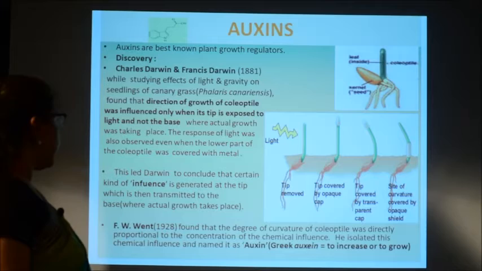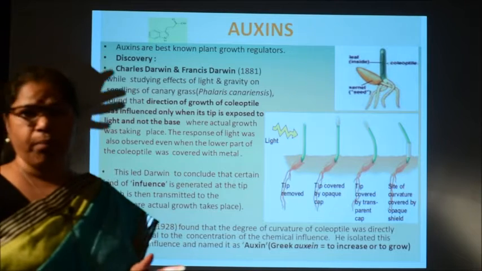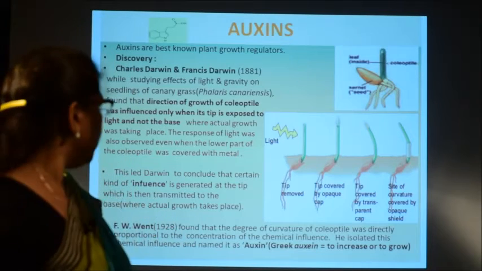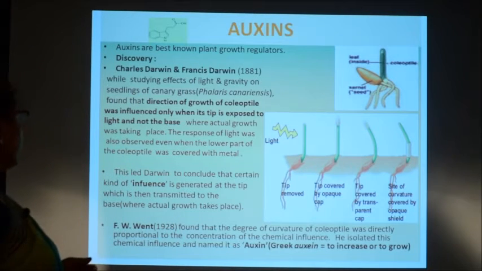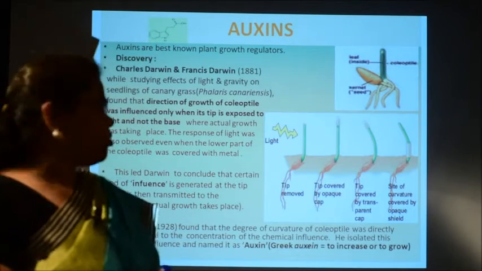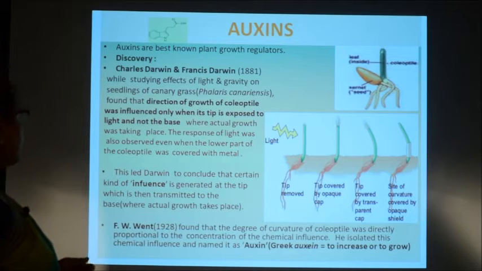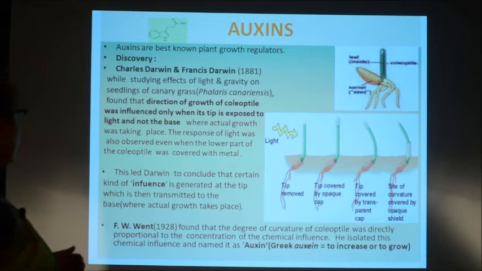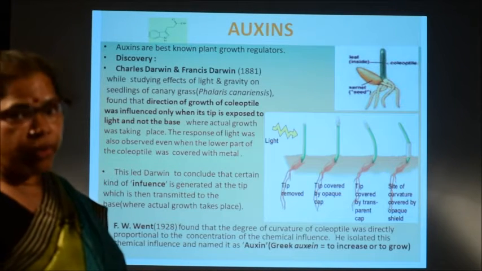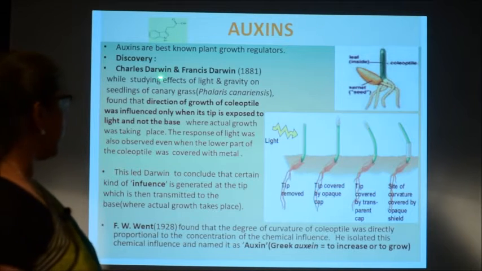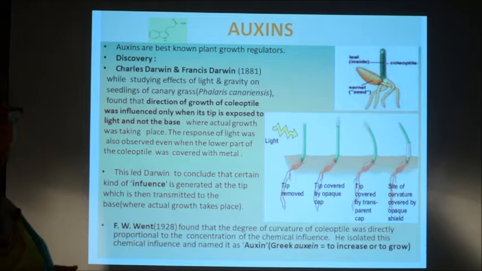So, the first hormone is auxin. This is the best known plant hormone, and it is the first formed or first discovered plant hormone. And how was it discovered? Actually Charles Darwin, who discovered the theory of evolution, the same Charles Darwin and his son Francis Darwin in the year 1881, were studying the effects of light and gravity on the coleoptile of the seedling of canary grass, one monocot plant known as canary grass or Phalaris canariensis.